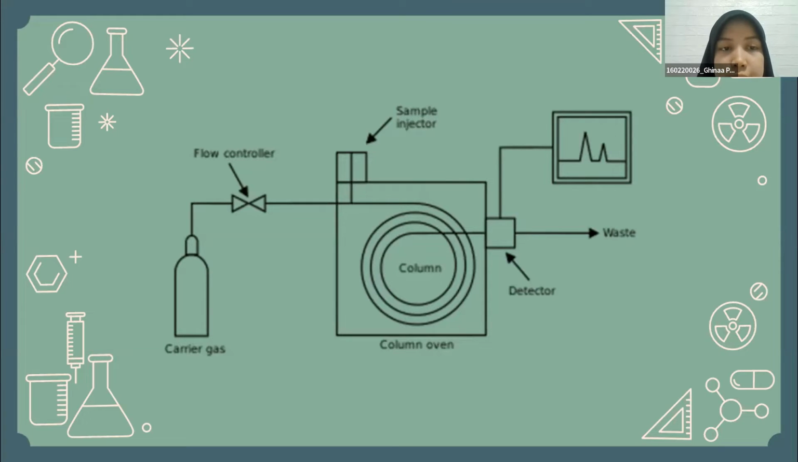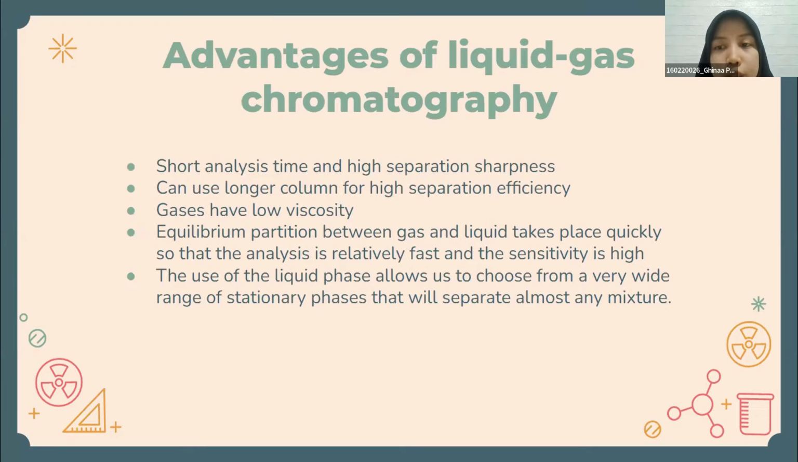Application of chromatography. Gas chromatography is commonly used for analyzing pesticides in water, soil, and plants, analysis of ethanol and methanol levels in bioethanol, analysis of greenhouse gases, and many other applications. Advantages of gas liquid chromatography: short analysis time and high separation sharpness. Can use a longer column for high separation efficiency.